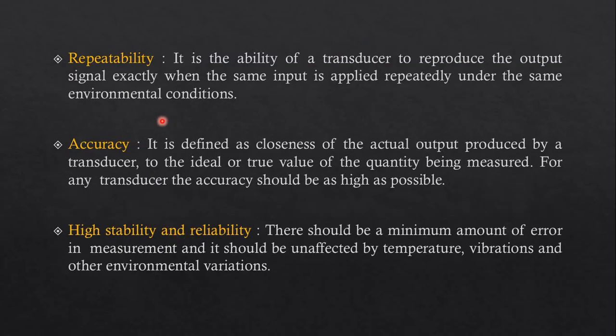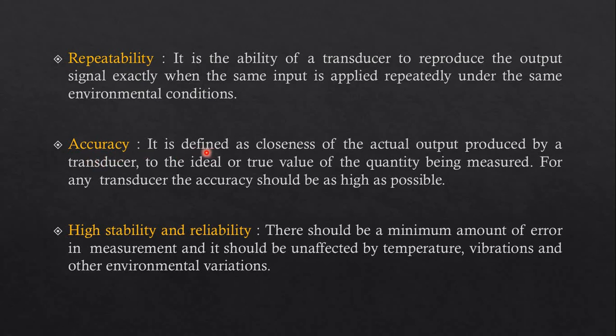Next one is repeatability. It is the ability of a transducer to reproduce the output signal exactly when the same input is applied repeatedly under the same environmental conditions. Suppose we are going to measure current. If we are using an ammeter to measure the current, and we are giving an input of 3 ampere, then our instrument needs to display 3 ampere. Each and every time we give 3 ampere, it should not vary from 3 ampere. That is called repeatability. Repeatedly we give the same amount of input and get the same amount of output.